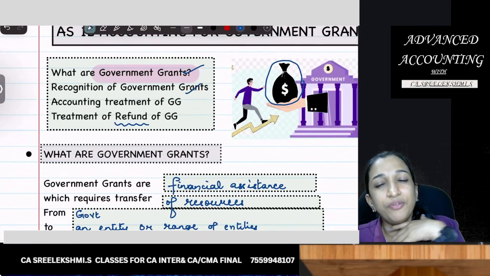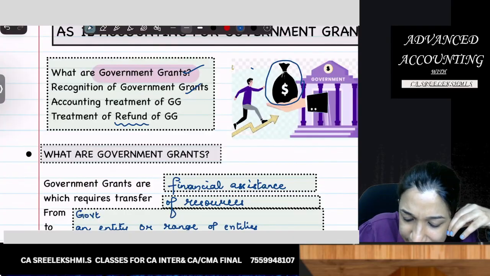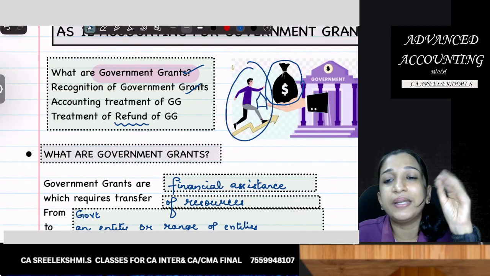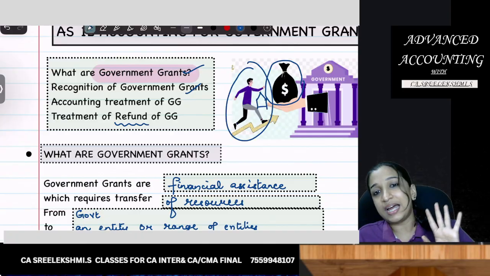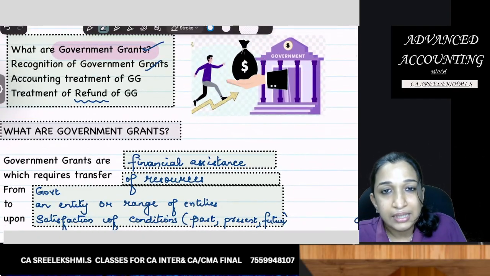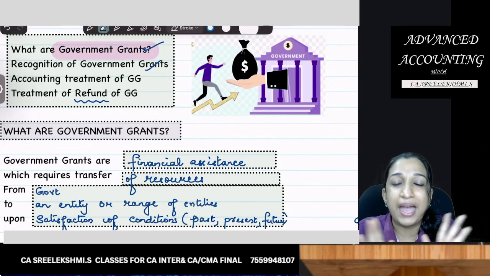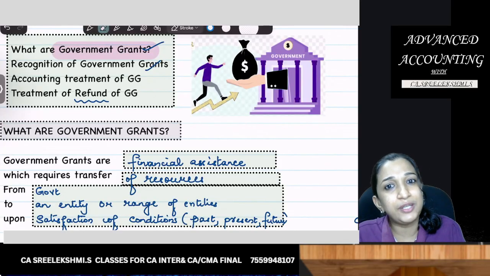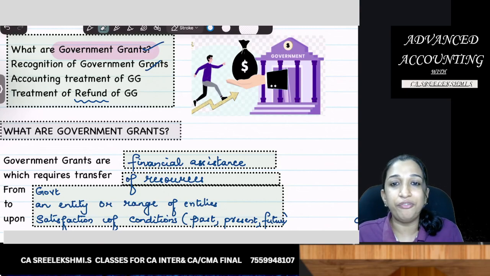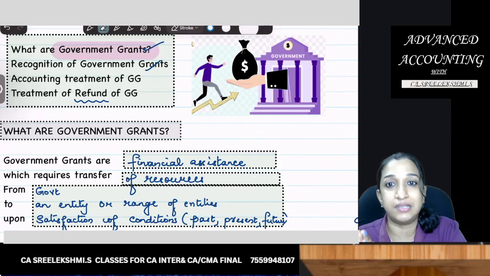Now, recognition of government grant. When should this entity recognize government grant in the books? Government will announce a package. It will come in newspaper, it will come in media. Government is planning to give a package to women centric businesses.